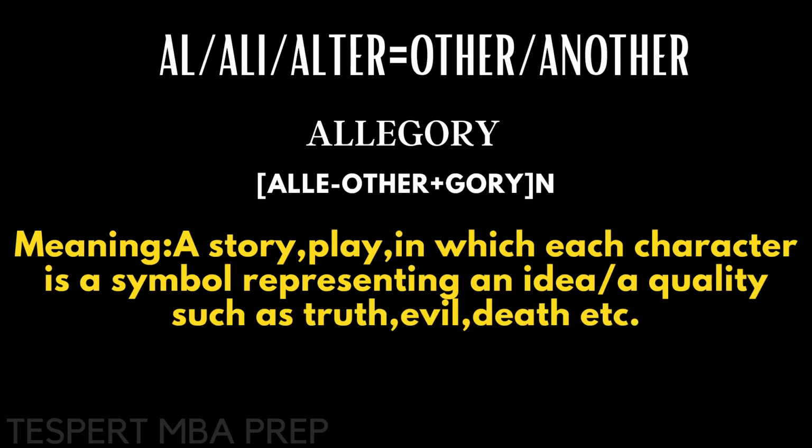So this is one more root word, all, ali, alter, which means other or another, alternative, right? Allegory. What's meant by allegory? Alle means, we know, other or alternative. So a story, a play in which each character is a symbol representing an idea, a quality such as truth, evil, death, etc. Alibi.